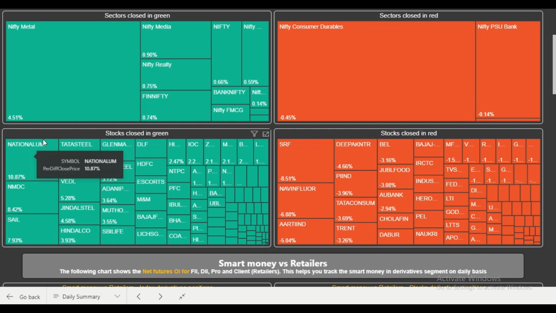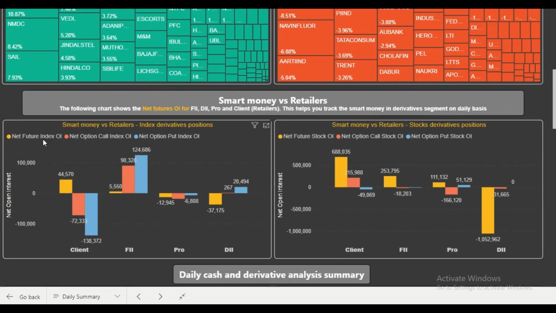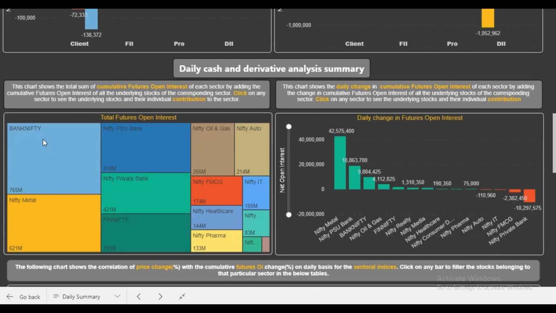Now we'll perform the analysis. So we'll scroll down a little and we'll first go to the sector.